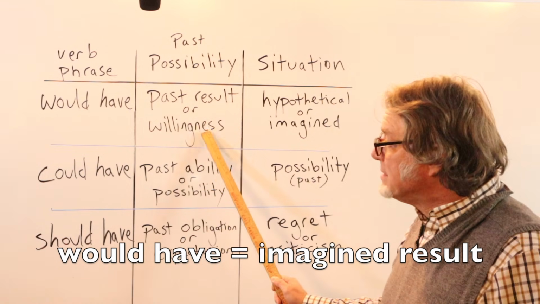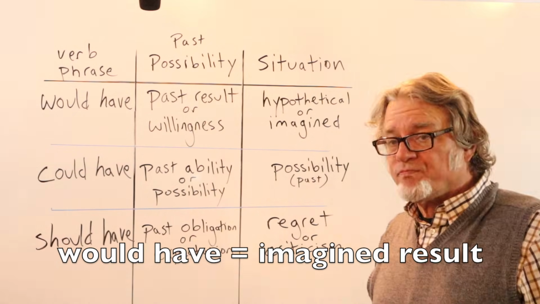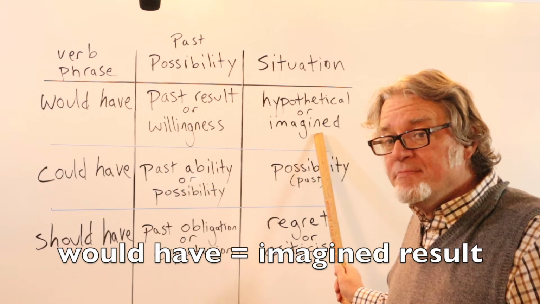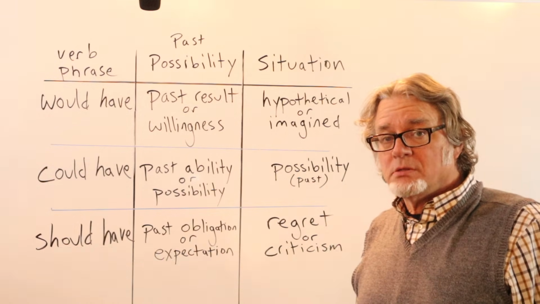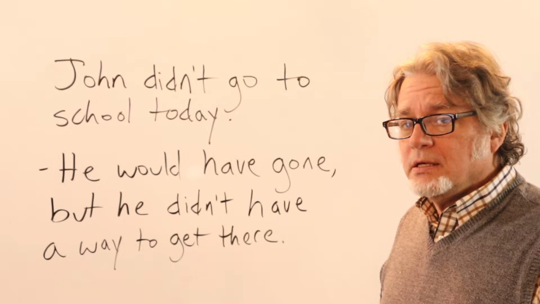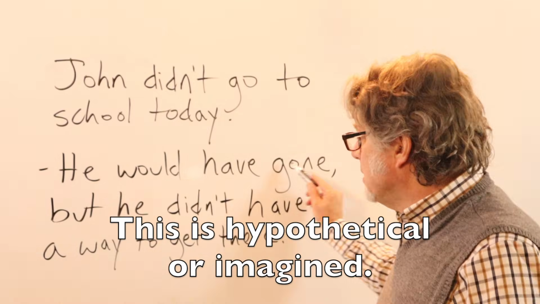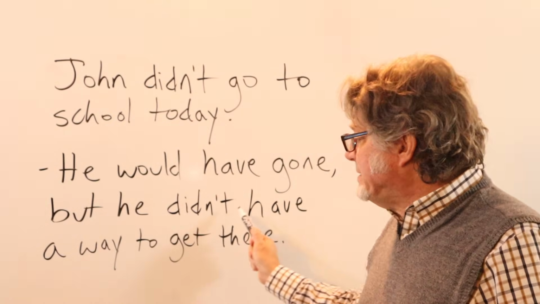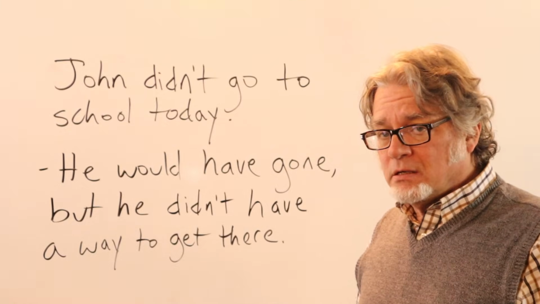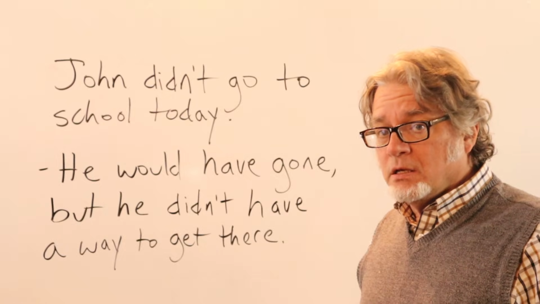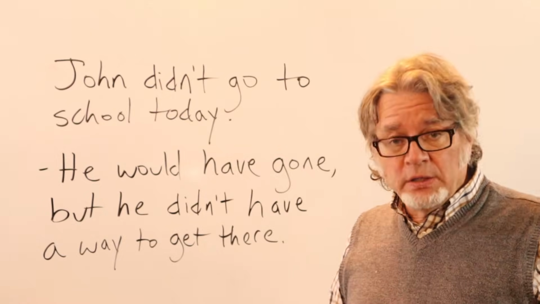Did a person want to do something? This verb phrase is useful for hypothetical or imagined situations. John didn't go to school today. He would have gone. Here's would have and then the past participle. But he didn't have a way to get there. He wanted to go. He was willing to go.